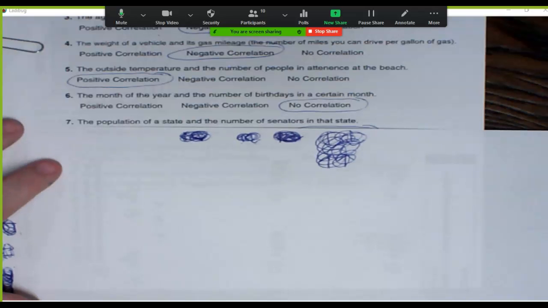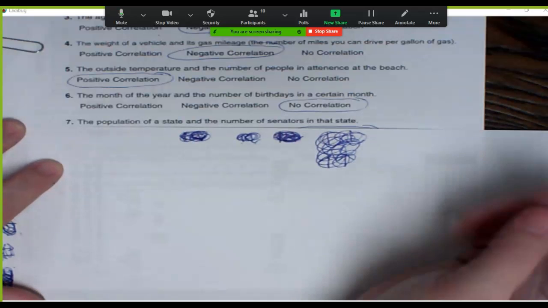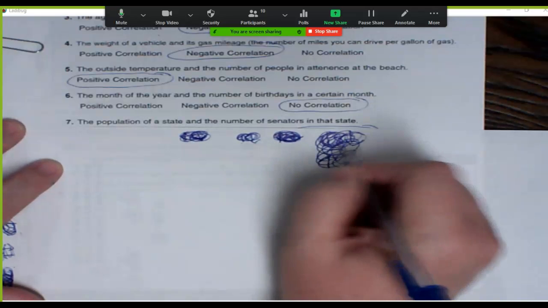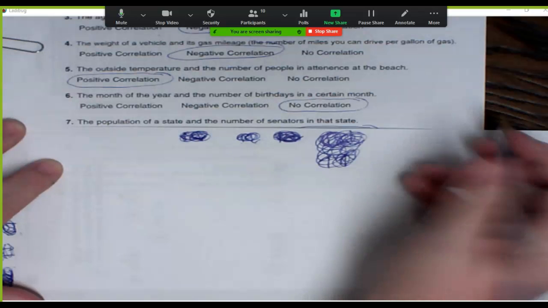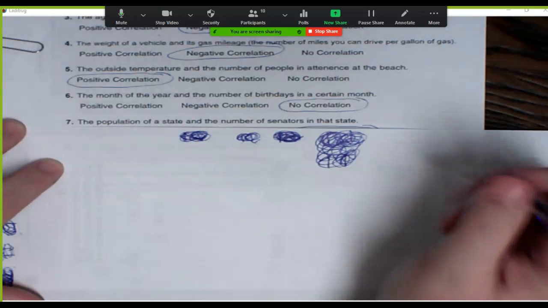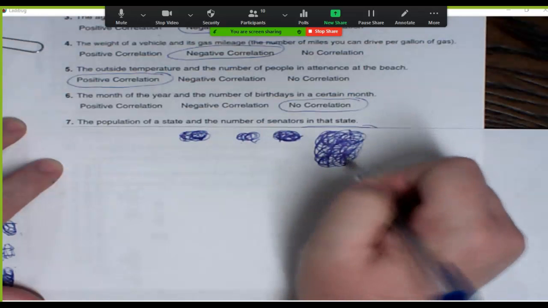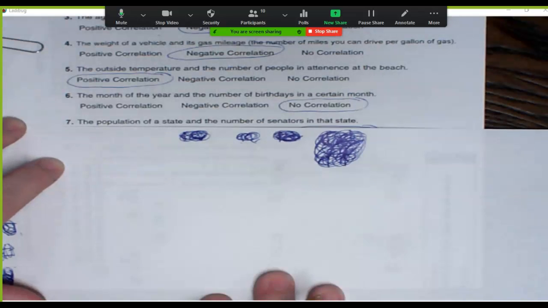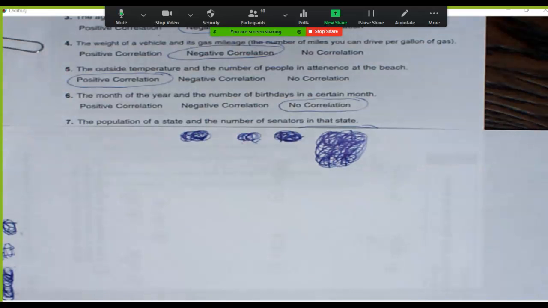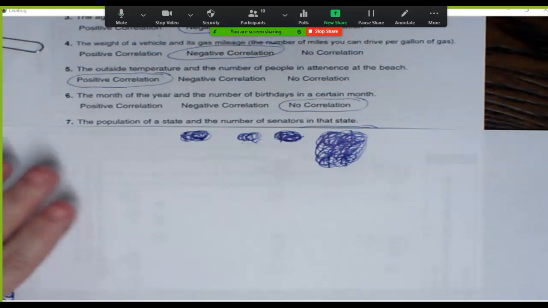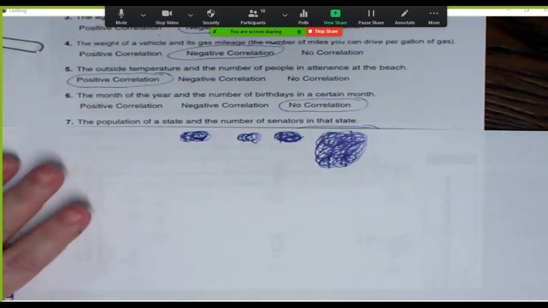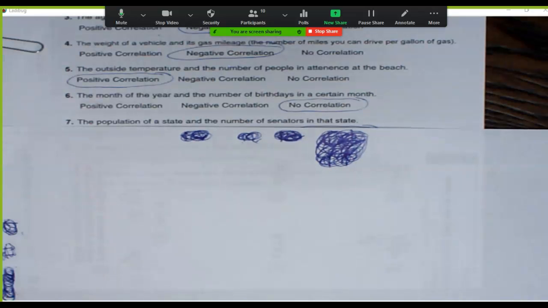All right, the next one. The population of states, but that's still random, and the number of senators in the state. But you're not going to say that many in February, that many in March. It's not a guarantee. Ooh, did you hear? He's absolutely right. Now, this one was a tricky one.